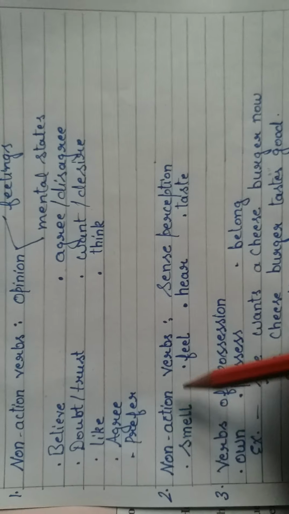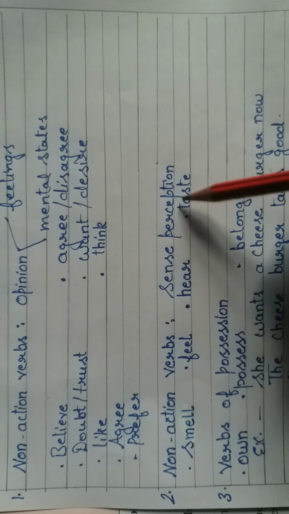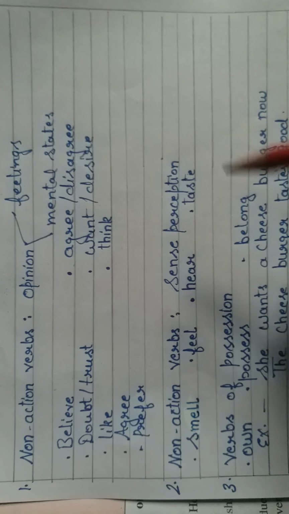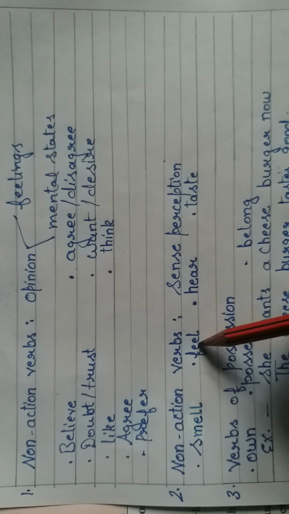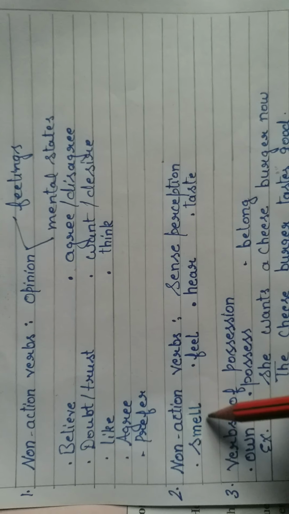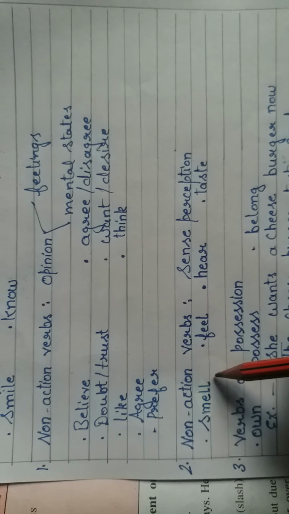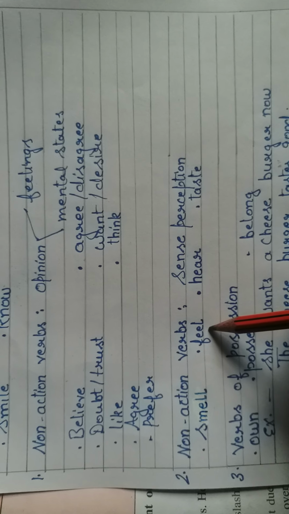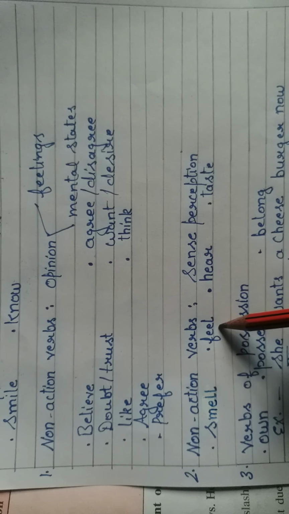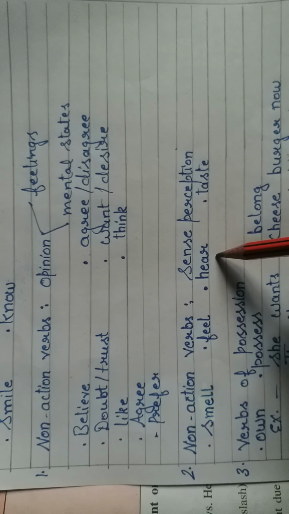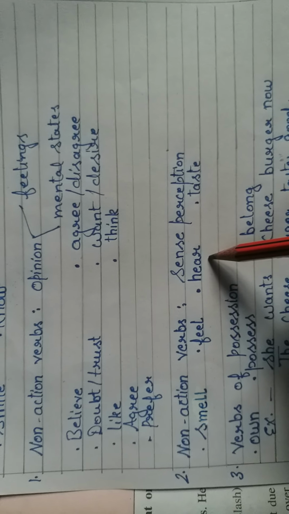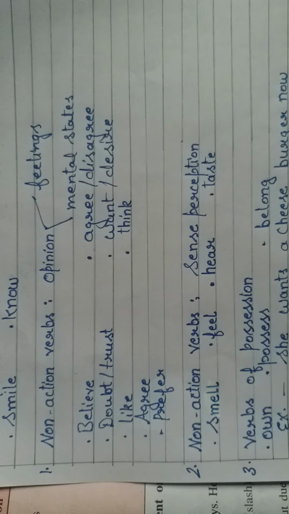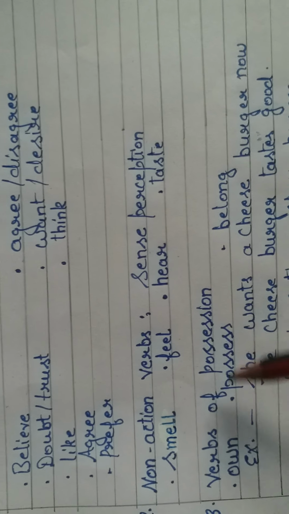Next, non-action verbs express sense perception. For example, smell, feel, hear, taste, see. So these are all non-action verbs of sense perception. How do we use them? Smell. This food smells bad. I feel it to be secure. I hear some noises from the room every day. The food tastes bad.